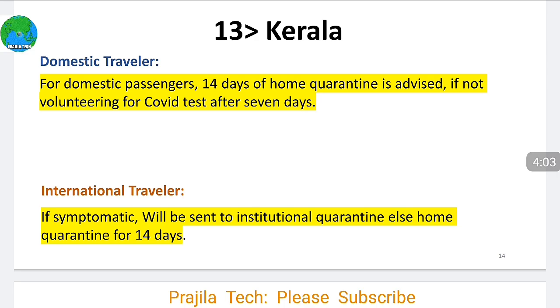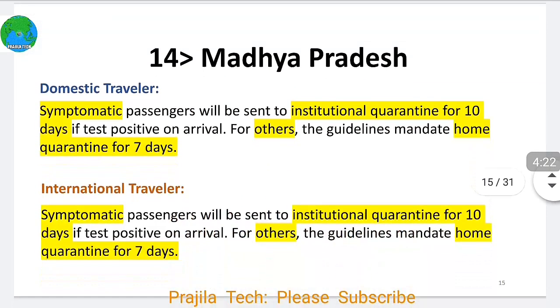After, there is an option for getting a COVID test after 7 days. If you are negative, you are going without quarantine, otherwise again 7 more days. So basically it will go to 14 days of quarantine for domestic. And international, if you are symptomatic, institutional quarantine, otherwise home quarantine for 14 days.